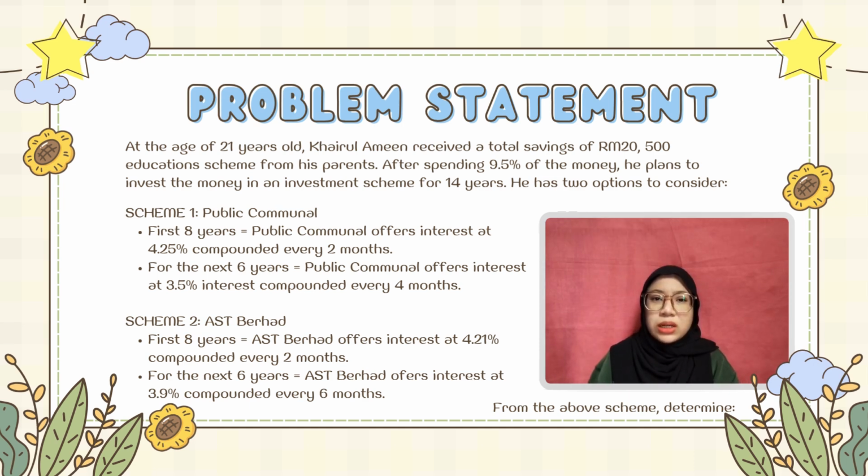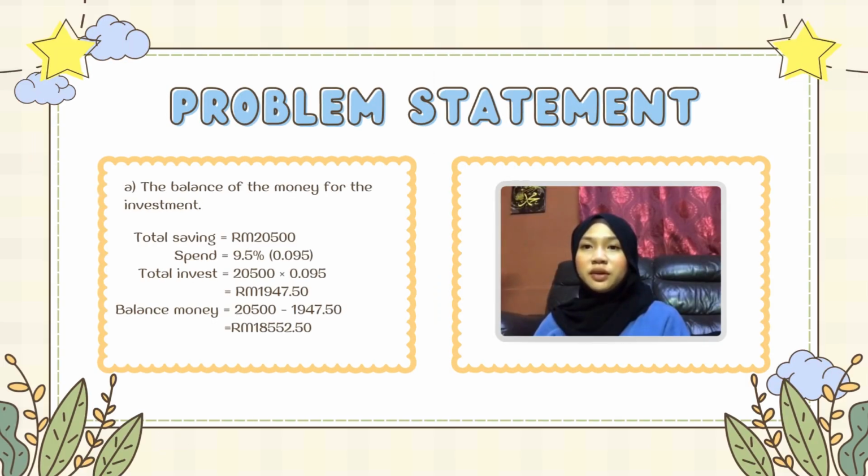For Scheme 2, ASD Berhad. First 8 years, ASD Berhad offers an interest rate of 4.21% compounded every 2 months. For the next 6 years, ASD Berhad offers an interest rate of 3.9% compounded every 6 months. The question is, find the balance of the money for investment if the total saving is RM 20,500 and 9.5% of the saving will be used for spending.